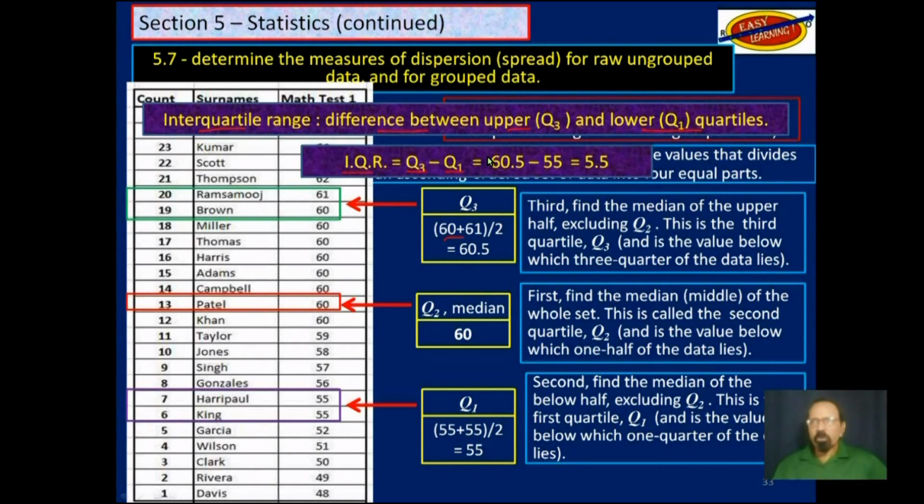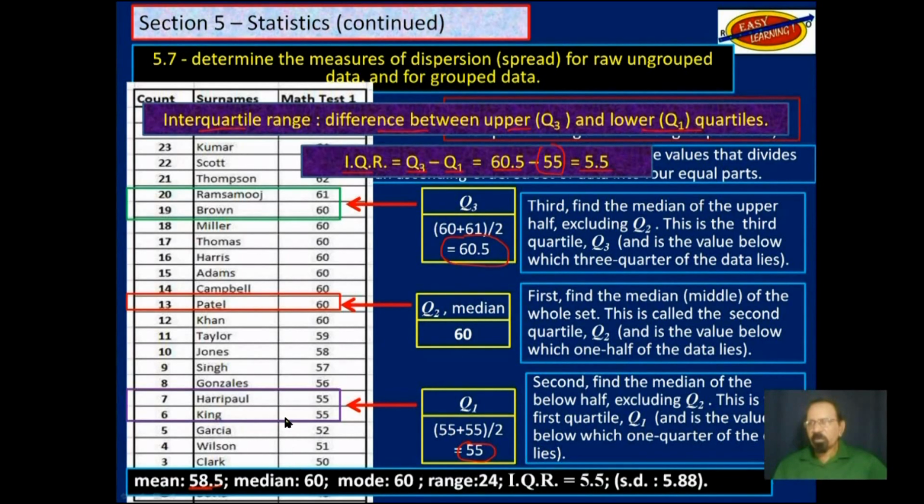We know that Q3 is 60.5. We know that Q1 is 55. We subtract those 2 and we get 5.5. And that is the interquartile range for this set of data that we have here. So previously we calculated the mean, median, and mode. Now we have the range and we have the interquartile range.